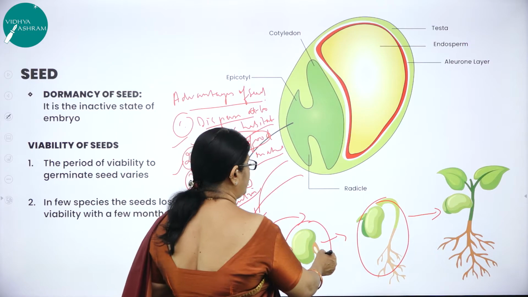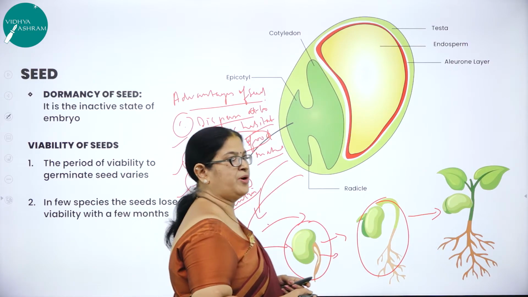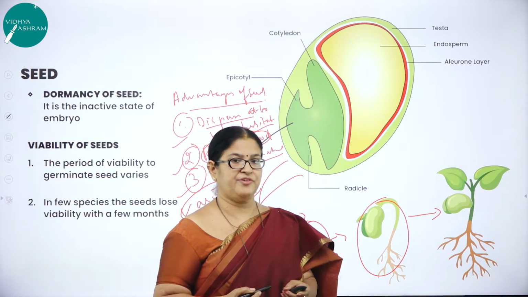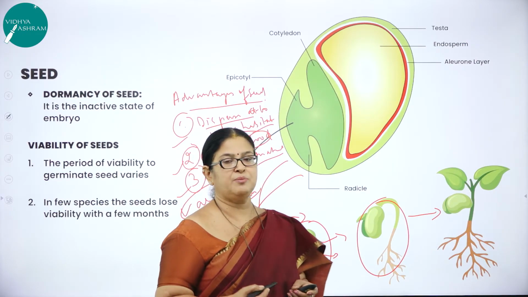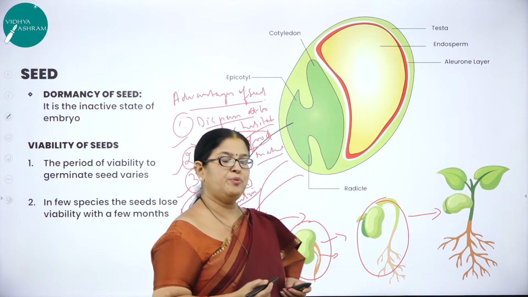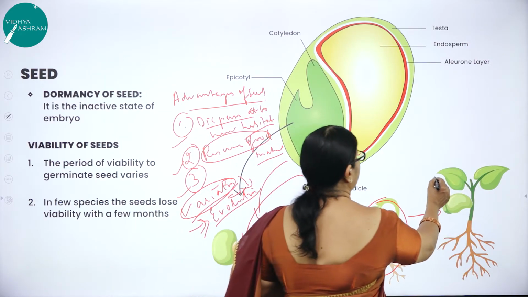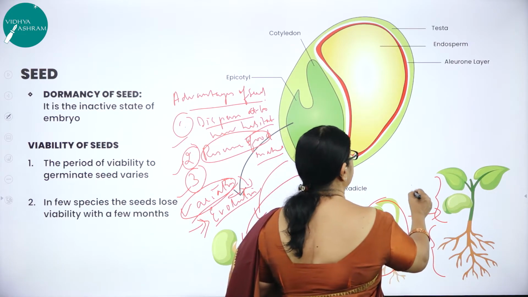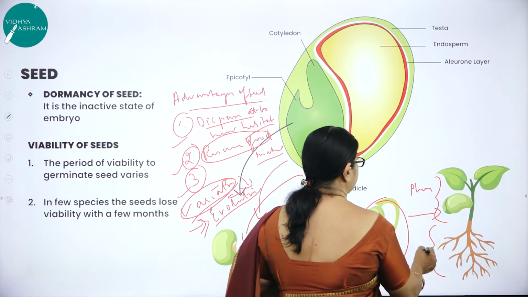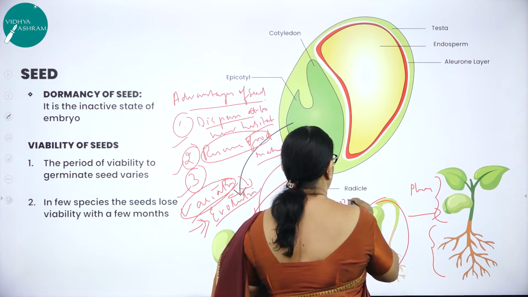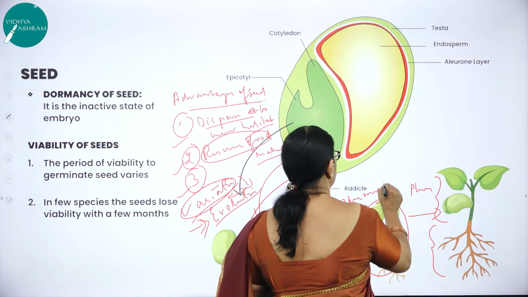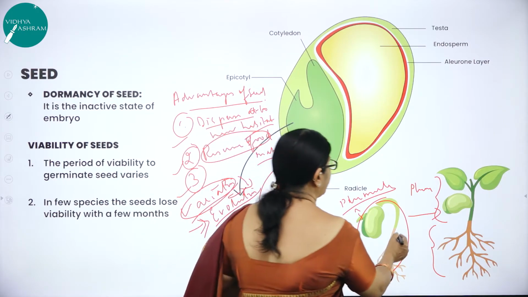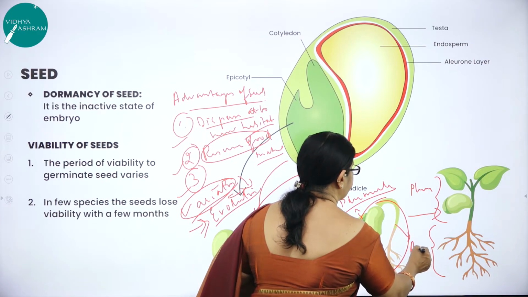Hope you can see in this diagram how the seed germinates. So you can see a small radicle. What are the two very important parts you come across in a seed? You have studied in the structure of an embryo, where you come across the plumule and the radicle. Plumule will develop into the shoot system, and the radicle will develop into the root system. This is the plumule. Plumule is nothing but the shoot tip. What is radicle? Radicle is nothing but the root tip.